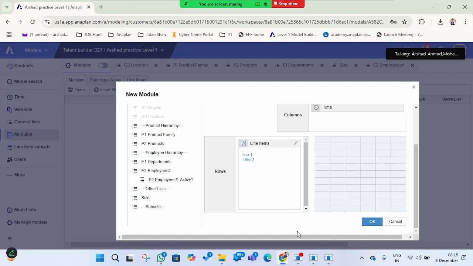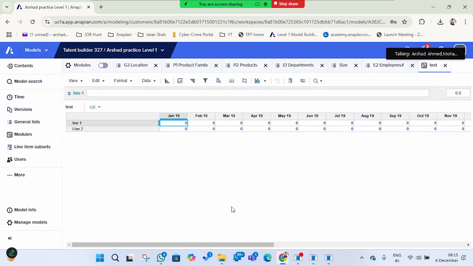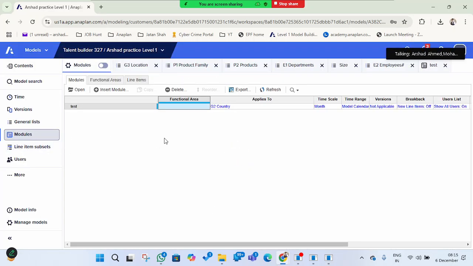Once you create a module here and go into it, you can see there is a functional area field. If you create two or three line items that belong to revenue, for example, we can create one functional area as revenue.